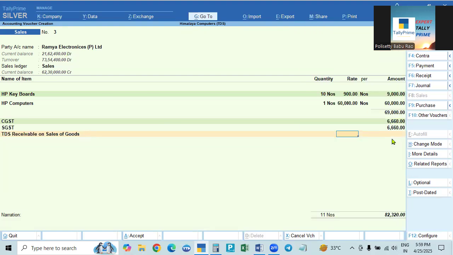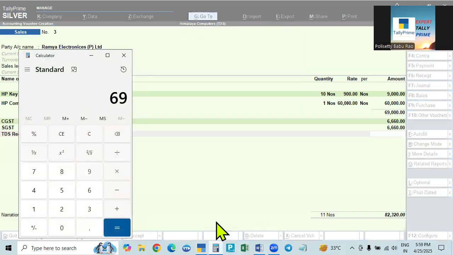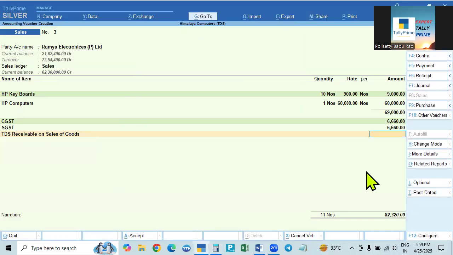So what is the amount? 69,000 into 0.1% will be 69 rupees. So we have to make the deduction of 69 rupees. So minus 69 rupees, we have to show this amount. Okay. So every time manually you have to calculate. This is 0.1%. So instead of calculating that, here itself we can give 0.1%.